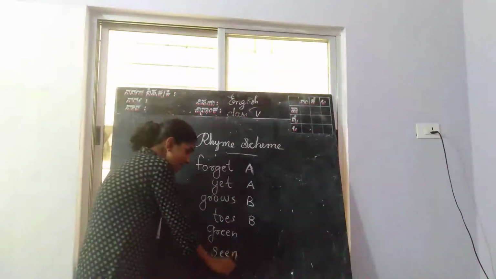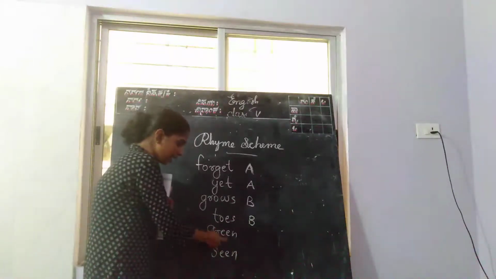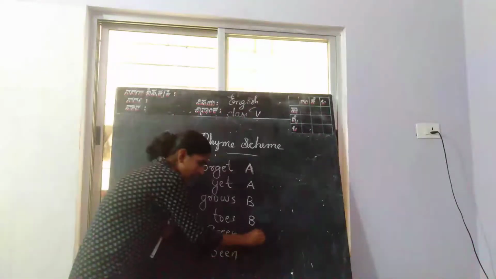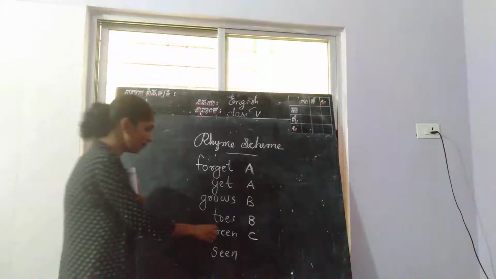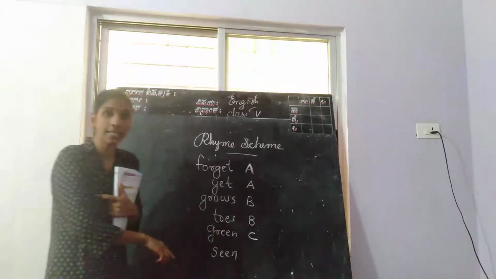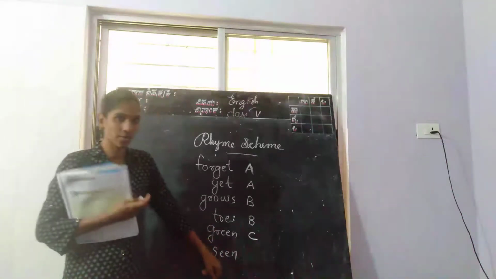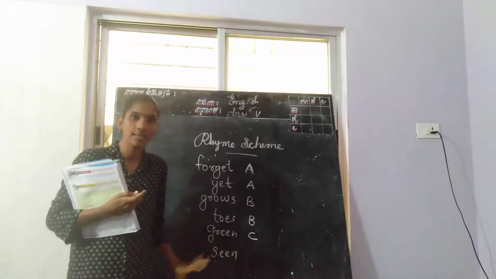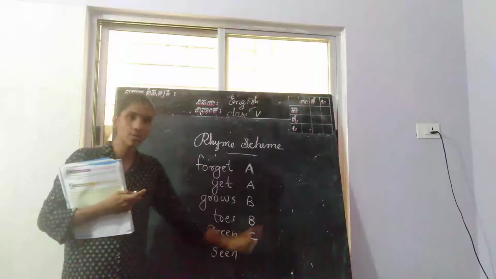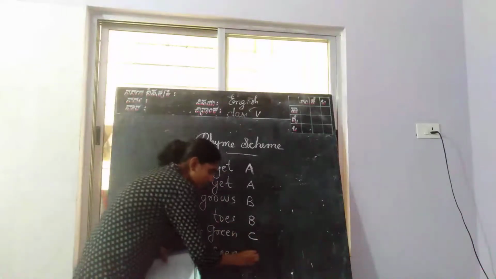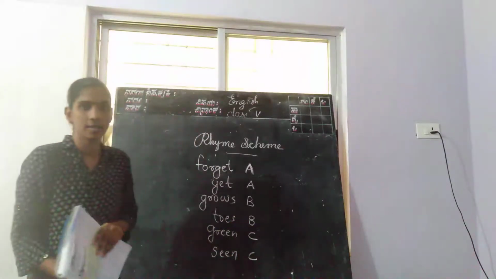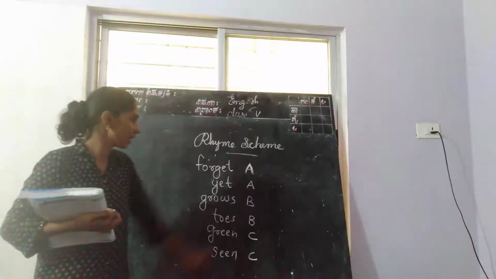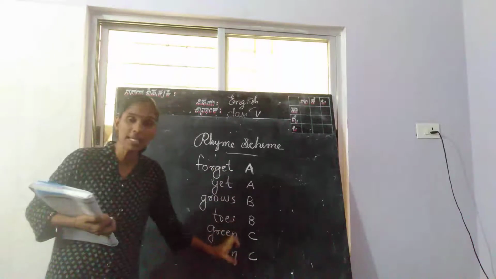And green, seen. Here a different word is there, green, so we can write C. Green, seen: the next line ends with the een sound. Green and seen both end with the same sound, so those are rhyming words. Here also we can write C. In this way we can find the rhyme scheme. What is the rhyme scheme here? A, B, B, C, C.